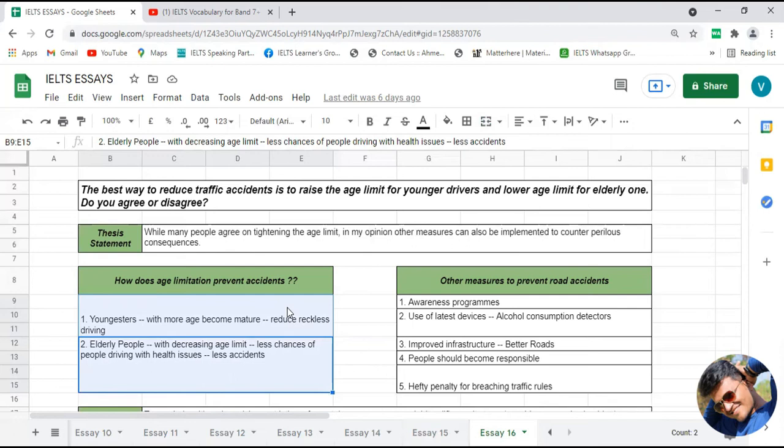Okay, if you have anything else in your mind, then definitely you can post that point in the comment section for sure. Okay, now it's time to see how body paragraph number one can be developed by using this explanation. So without wasting any time, let's see the same.